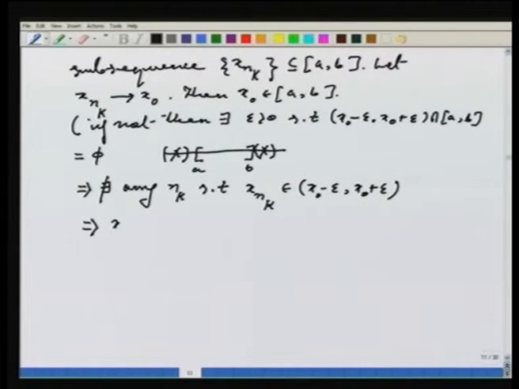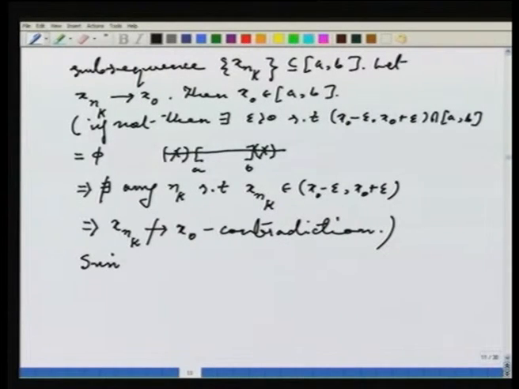So, the xnk's cannot be in that interval. As a result, this implies that xnk does not converge to x naught, which is a contradiction, because I know that the subsequence xnk converges to x naught. So, I have established that x naught belongs to the closed interval also.